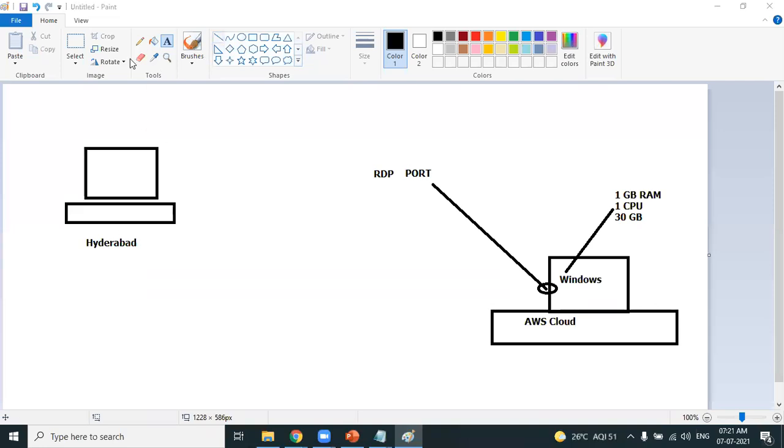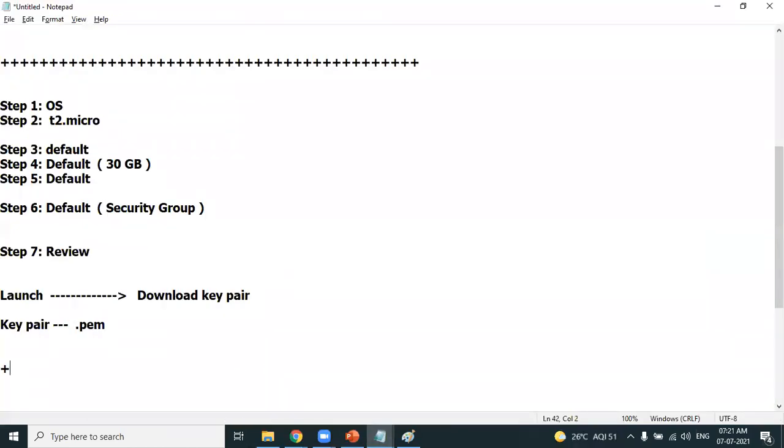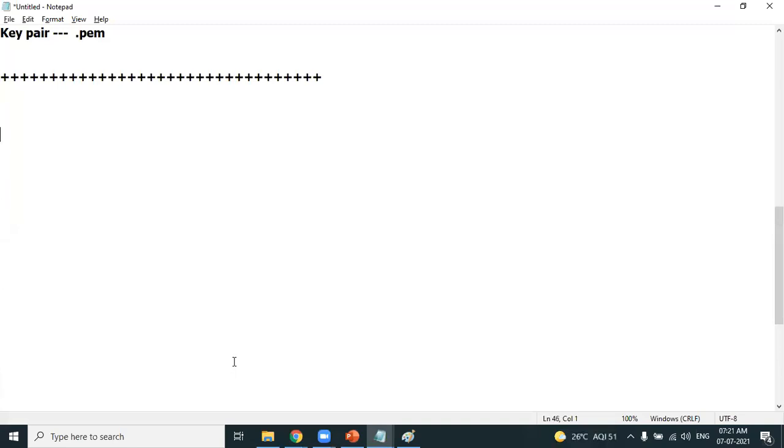Not just creating; we have learned how to create, but you should also learn how to connect. That's interesting, isn't it? So let's learn how to connect. From Hyderabad, I want to connect to a Windows machine running in the Mumbai location. How can we connect? To connect to a Windows machine running in a remote location, you need to use an application called Remote Desktop.